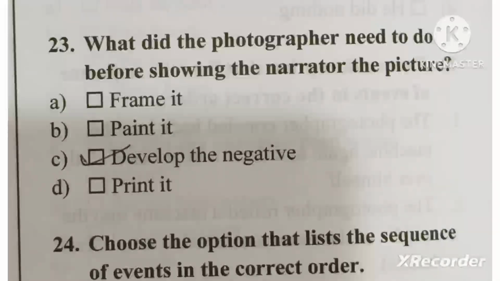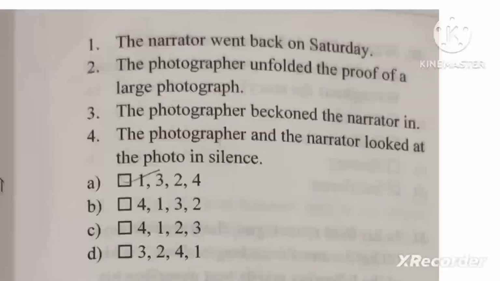The next question asks, what did the photographer need to do before showing the narrator the picture? So the photographer wanted to develop the negative of the picture. So answer will be C. The next question belongs to sequence of events. So this type of question for sure will come in your upcoming examination. So if you have a good understanding, you have read the story yourself, you can solve this question easily. Here the answer is 1, 3, 2, 4, A option. If you have any problem, you can ask in the comment box.